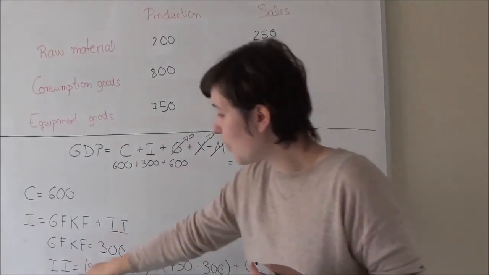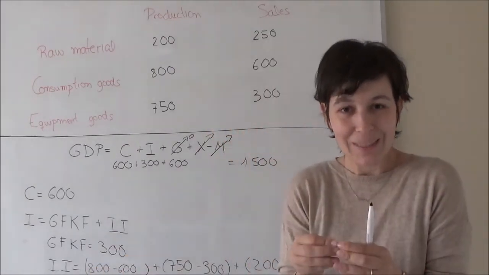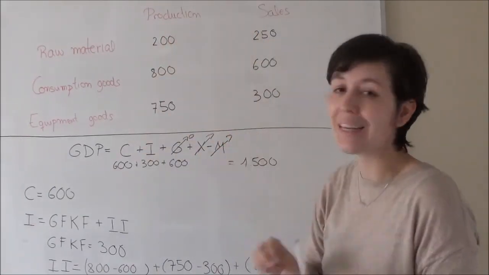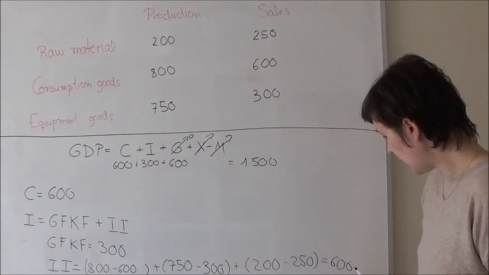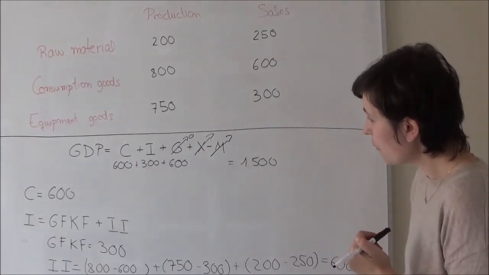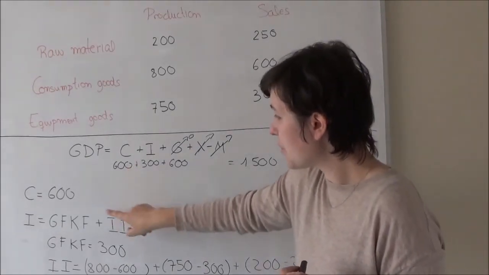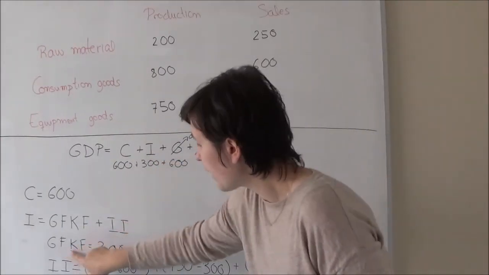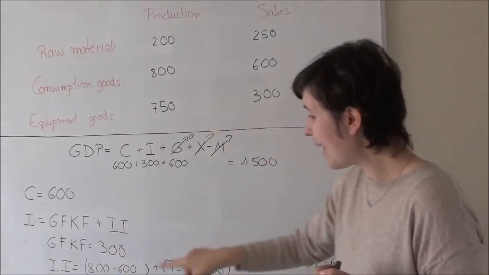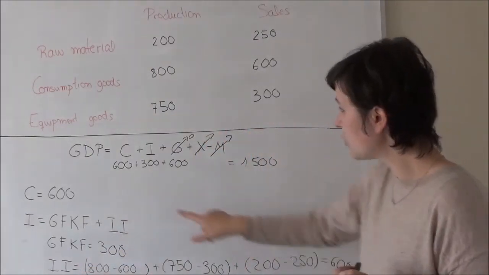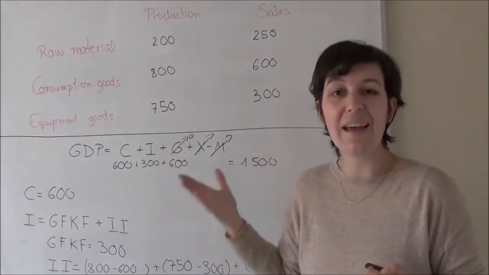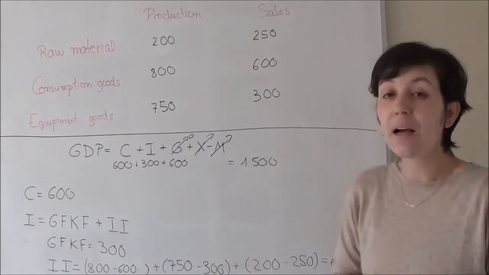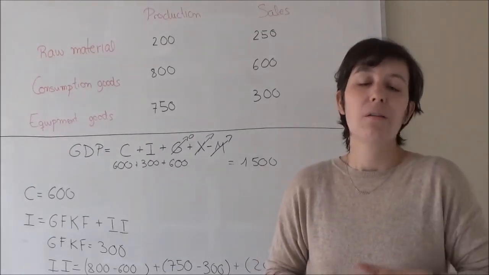So here finally we have got the inventory investment, that is, as I said, the difference between production and sales for each category. That value is going to be 600. And so consumption, that was 600, plus gross fixed capital formation, 300, plus inventory investment, 600. So the final result of the GDP under the demand approach, given this kind of data, is going to be 1,500 monetary units.